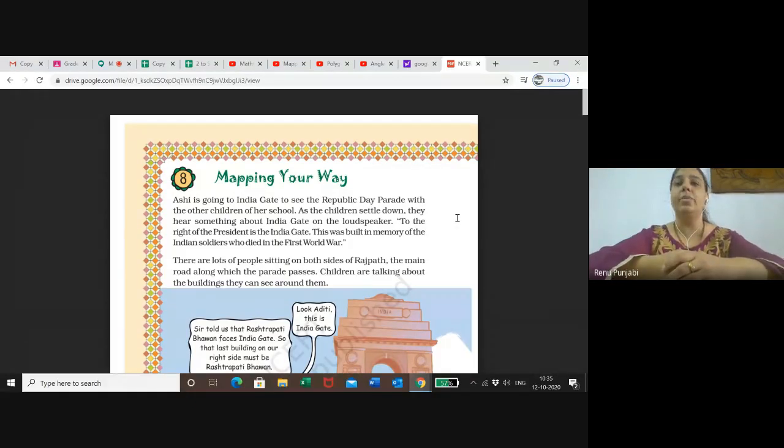Now we will check where is the right of the president. So this also shows some indications. It also shows us the directions which we have already learned in the beginning of this chapter. Right, left. This shows us the directions. East, west, north, south also show us the directions. So in a map, always remember, without directions, without angles, without shapes, a map is incomplete.